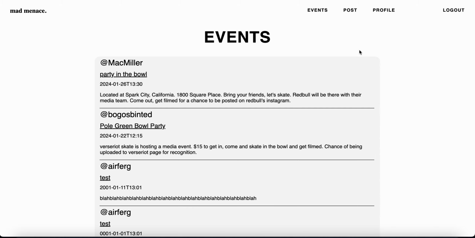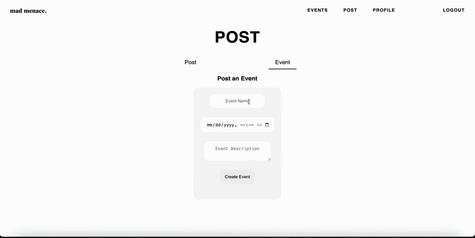It's got the description. So yeah, it captures everything that is entered in this form, and because it is using JavaScript here, it took some learning to find out that using JavaScript, you can't submit via a form.